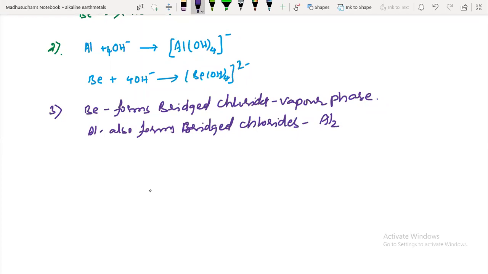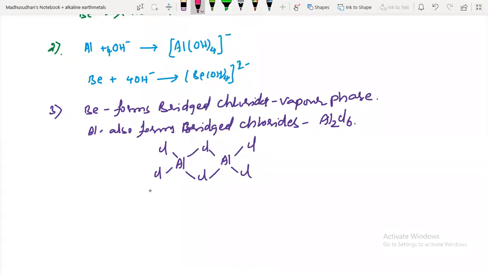The best example is Al2Cl6. Shall I write the structure here? BeCl2 structure we know already. Your aluminum will also form bridged complexes. Here one chlorine. Look at this. This is the structure of Al2Cl6. So same like Al2Cl6, your beryllium is also forming bridged chloride complexes. Have you understood this? Okay.